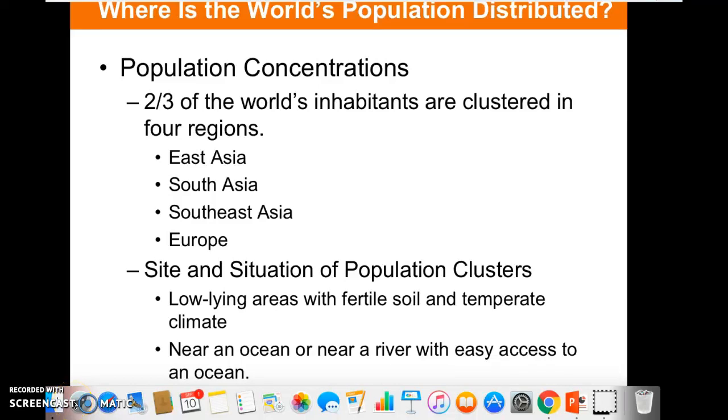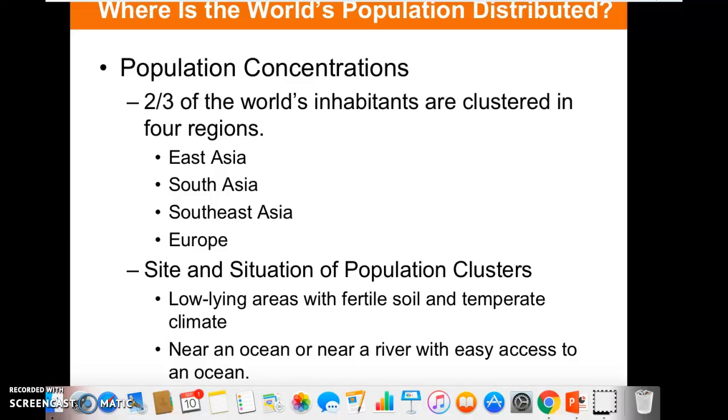So to finish up our talk on population before we move into migration, which is all part of the same unit, we'll talk about where people are distributed. Two-thirds of the world's inhabitants are clustered in 4 regions. They're in East Asia, South Asia, Southeast Asia, and Europe.